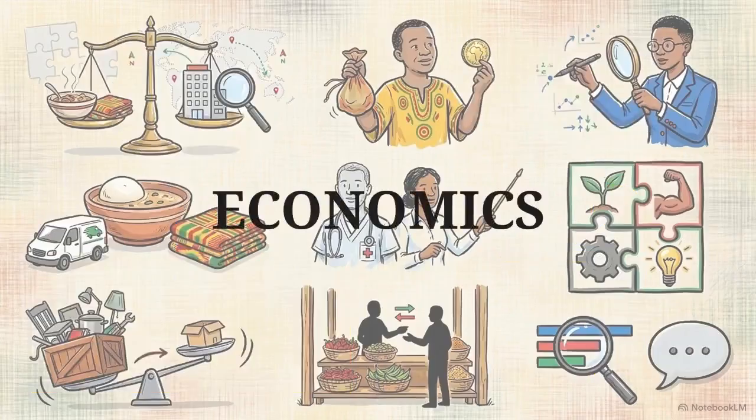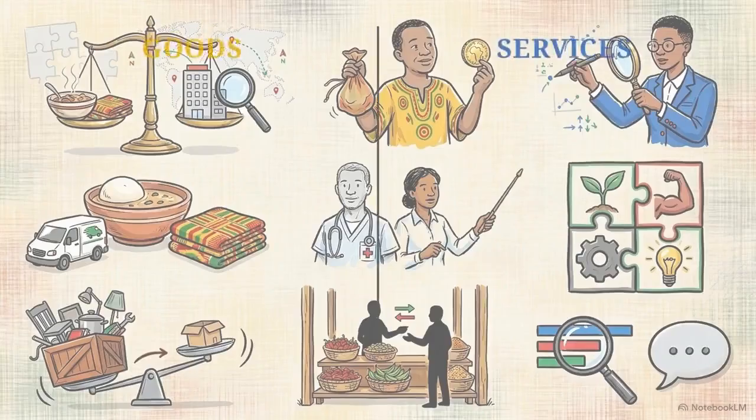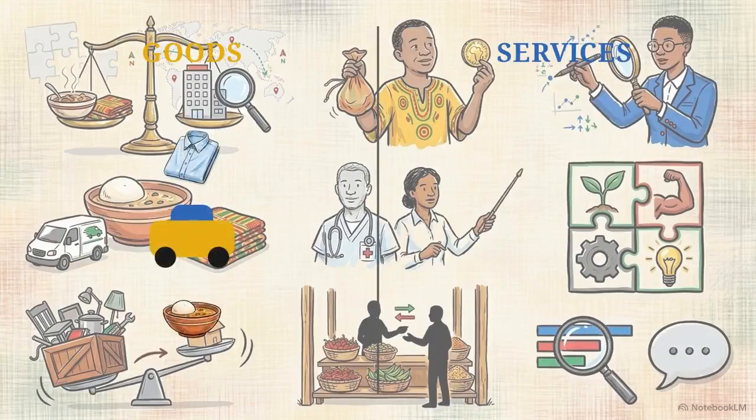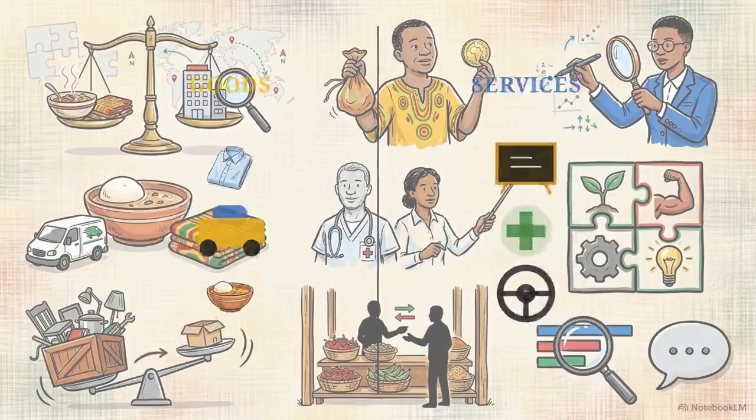These daily calculations, figuring out how to make the most of what little we have, are where the study of economics actually begins. To understand how this works on a larger scale, we use a specific vocabulary. First, there are goods. These are physical, tangible items like clothing, a vehicle, or food. Then, services, intangible work like teaching or nursing.